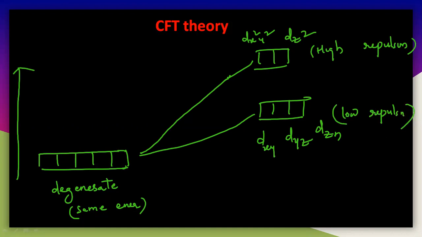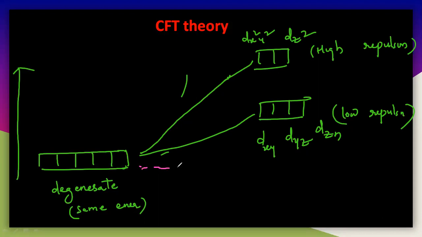So you can easily understand this. Why is it a low repulsion here? Because the lobes, the electron cloud, are in between the axis here. But in case of dx square y square, they are completely along the axis. Even the ligands are also approaching the metal along the axis. Then it will show high repulsion. So the energy of both will increase here.